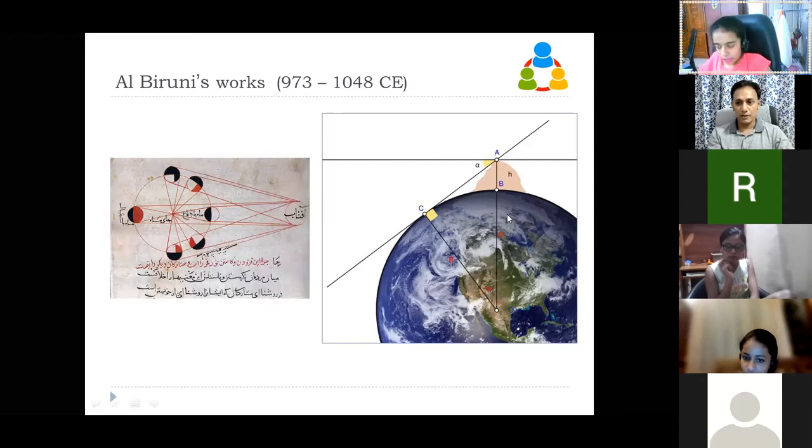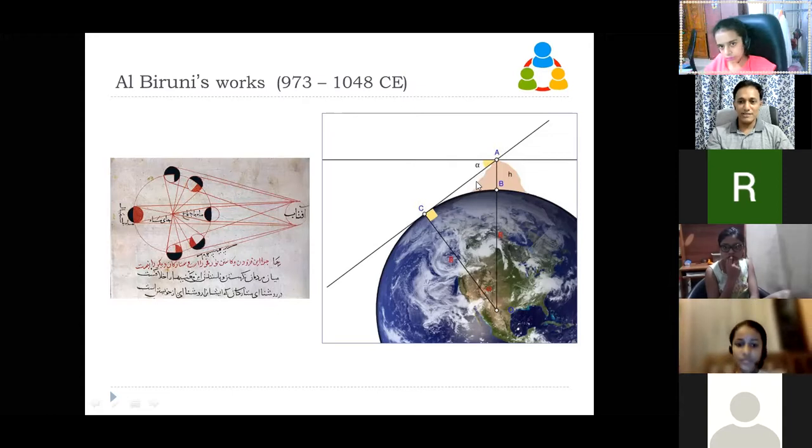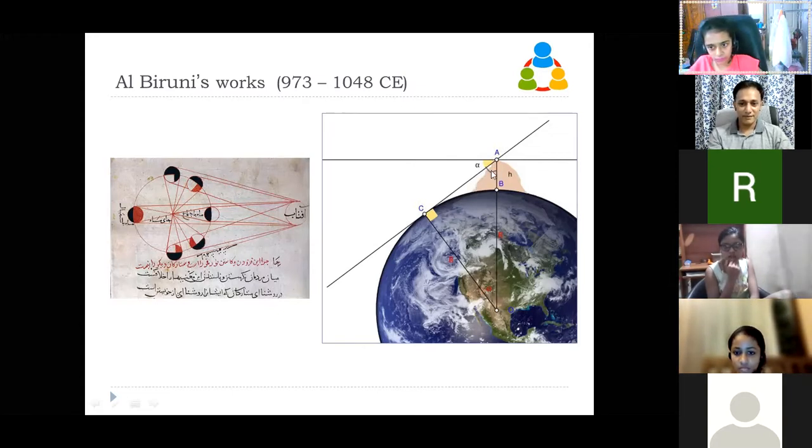Those who want to check. See, if this angle is A, or alpha, what is this angle? If this is A, what is this?